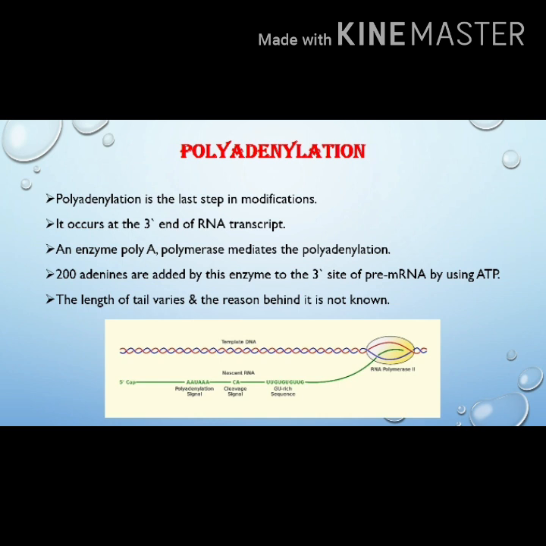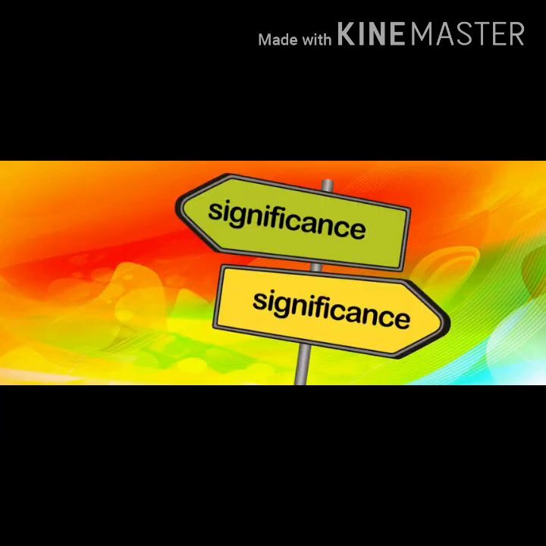Polyadenylation. It is the last step in the post-transcriptional modification and it is the addition of the tail. As I have already told you, it occurs at the 3' end. An enzyme, polymerase, is responsible for it, and this enzyme adds about 200 adenines at the 3' end. Now what is the significance of polyadenylation? As there is the addition of the tail, it provides motility. It helps in the movement of the messenger RNA from the nucleus to the cytoplasm.